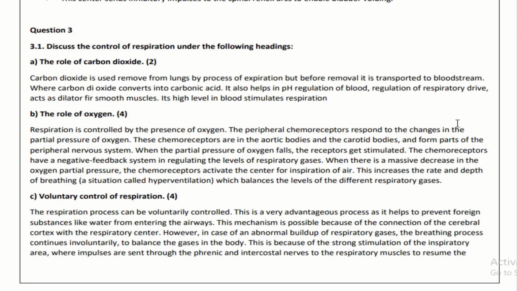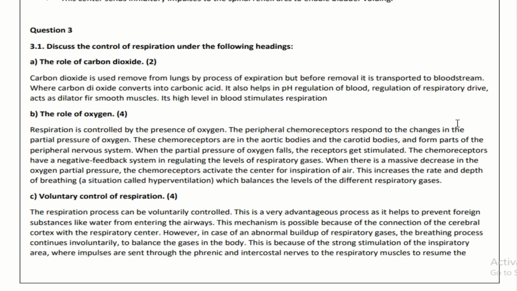Then they ask you for the role of oxygen. Respiration is controlled by the presence of oxygen. Peripheral chemoreceptors respond to the change in the partial pressure of oxygen. These chemoreceptors are in the aortic bodies and the carotid bodies and form part of the peripheral nervous system. When the partial pressure of oxygen falls, receptors get stimulated.